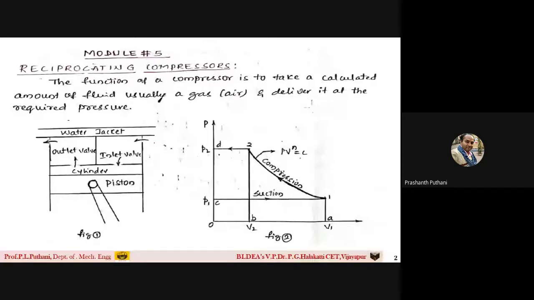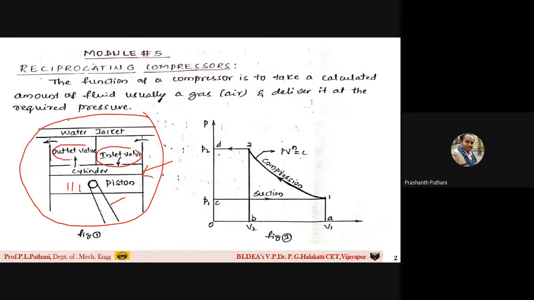So if you observe this particular sketch, students, you can see carefully that there is a cylinder. Inside the cylinder, you have a piston. You can see here, this is a piston. Then this piston is connected with a connecting rod. Then you can see we have two valves. One is known as the inlet valve, and then the outlet valve, which functions at the moment of the fluid getting in and going out. It is more or less similar to that of an IC engine itself.